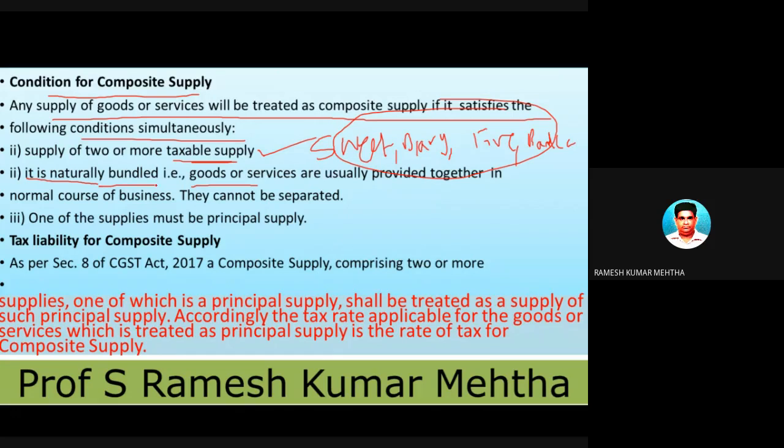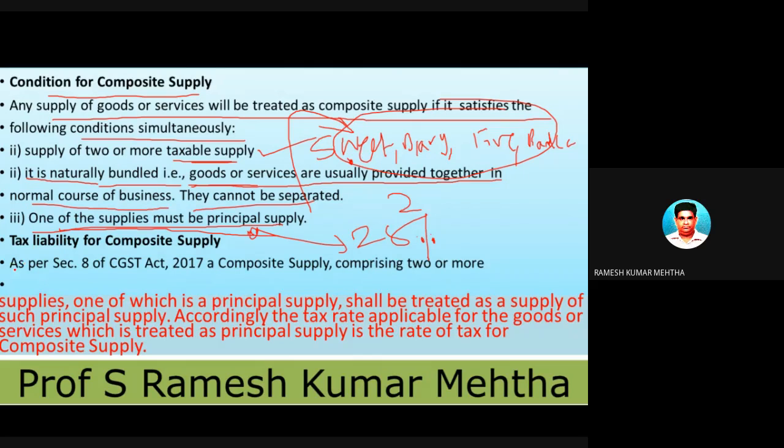That is, goods or services are usually provided together in the normal course of business. They cannot be separated. And one of them is a principal supply. In this case, वो बोलते हैं ना दिवाली के दिन स्वीट लेके आओ, so sweet is the main item. The main supply is found out, and the main supply rate is taken into consideration for levying the GST.